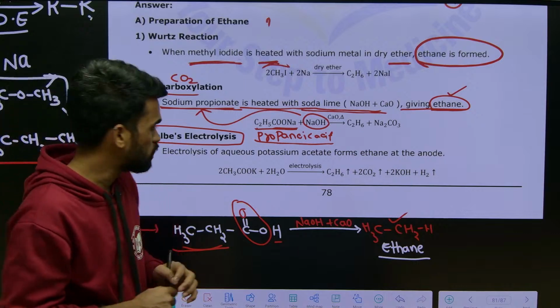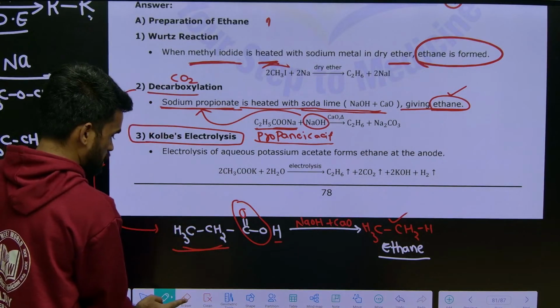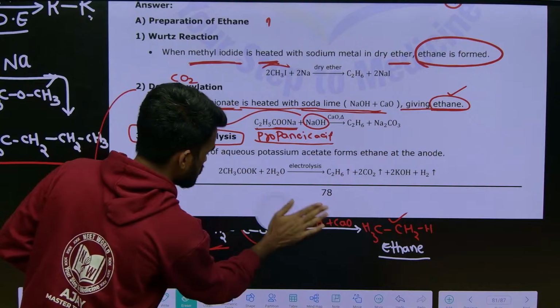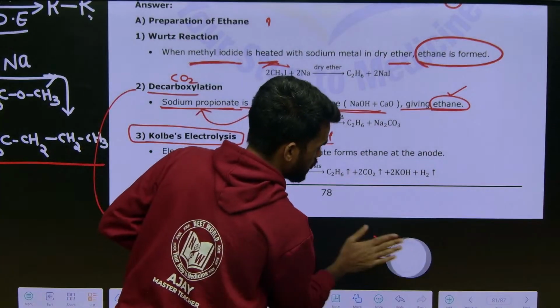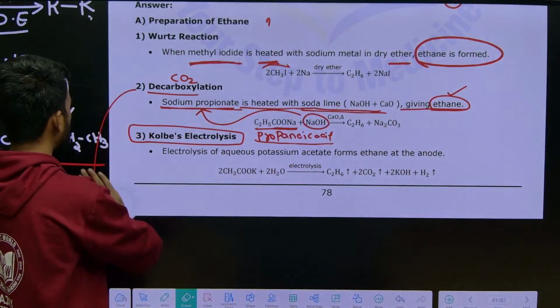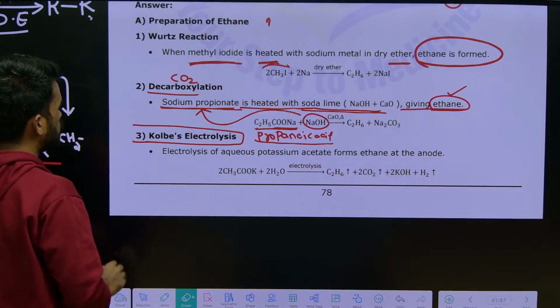Yeah, the next one here is coal-based electrolysis. What is this coal-based electrolysis? I am erasing this. Please make your notes so that you can refer to them for your final exam. Okay, right.